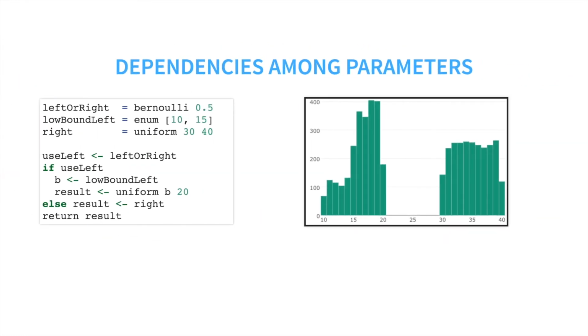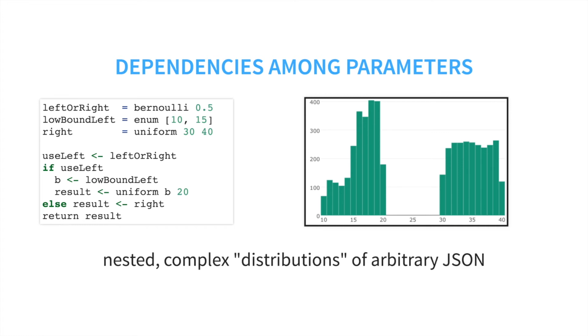We also support dependencies among parameters. This example shows nested dependencies for one field of a JSON message, and we can also represent dependencies across JSON fields or even across multiple tests. In this way, we can support arbitrarily complex distributions of JSON, which remain easy to reason about and use.